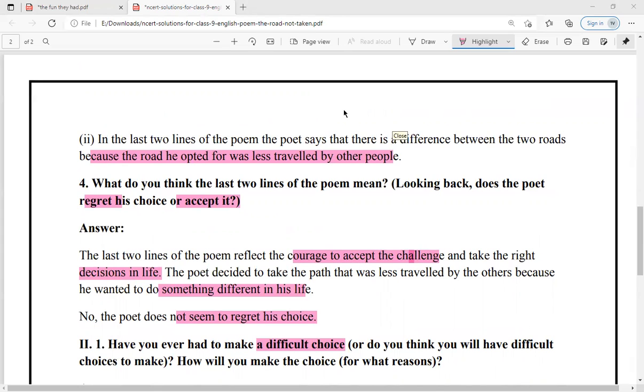Ma'am, have difficult choice, no, ma'am? Or, have you ever made any difficult choice in your life? मैम अभी तक तो नहीं. Okay. Or do you think you will have difficult choices to make in your life? Yes, ma'am. Such as what choices which you think would be difficult to make? And why do you think that it would be difficult?